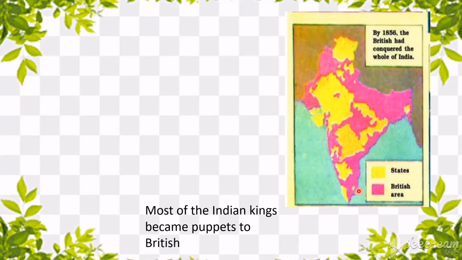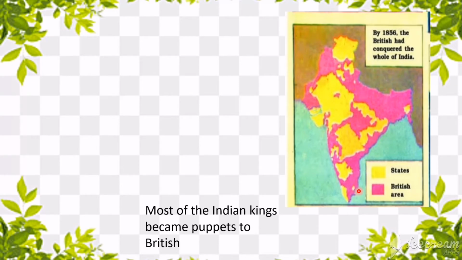From this, many of the commoners came to understand that most of the Indian kings became puppets to the British. You know what is the meaning of puppets here, children? That means the rulers were Indians, but they do not follow their own ideas.